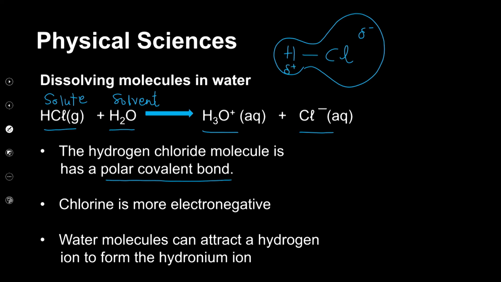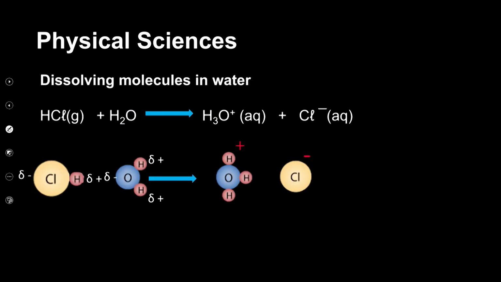That's what we mean when we say that the hydrogen chloride molecule is polar and covalent. The bond between those two is such that they've shared a pair of electrons between those atoms so that they become stable. The chlorine atom is more electronegative, which gives us that type of polarity within that molecule. So the water molecules can attract the hydrogen ion to form the hydronium ion. And when we talk about the hydronium ion, we are talking about the H3O+ ion.